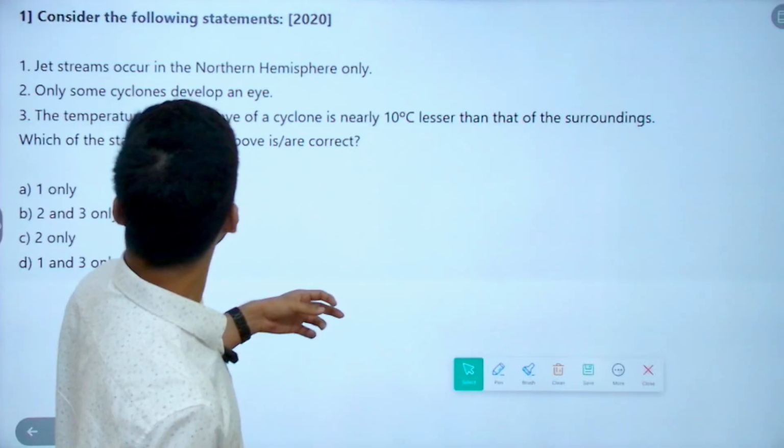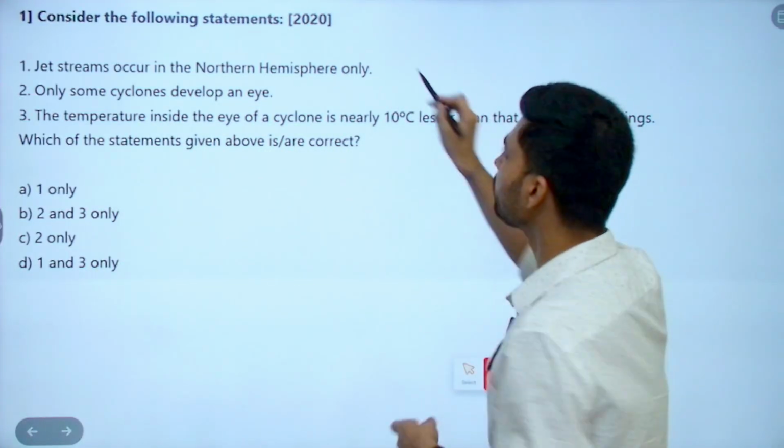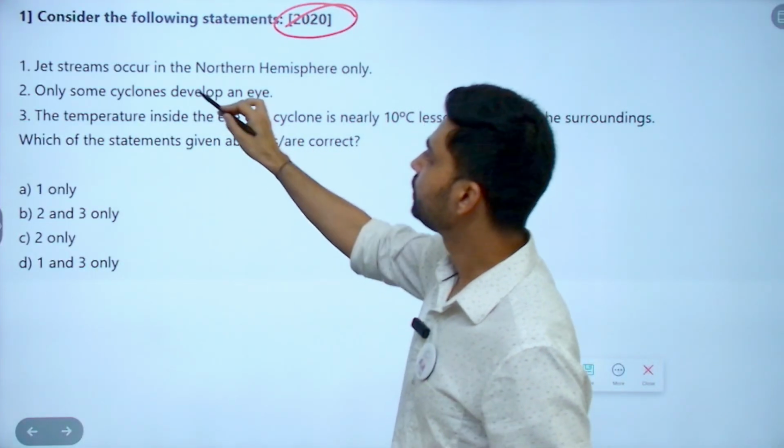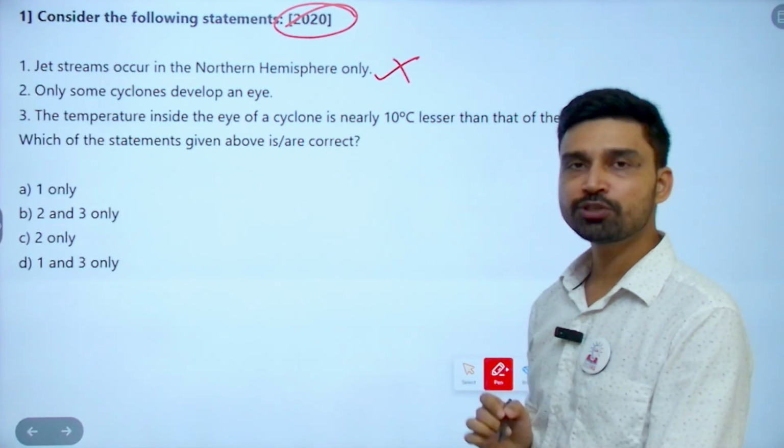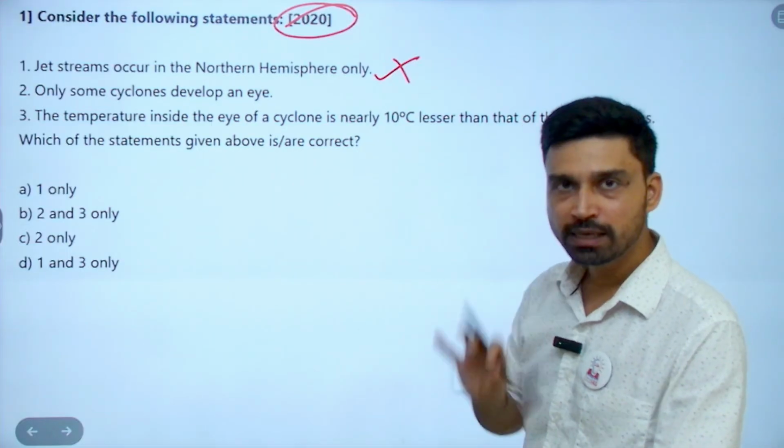Now coming to the next question related to jet streams, asked in 2020. Jet streams occur in the northern hemisphere only. That is incorrect. Jet streams occur in both the northern hemisphere as well as the southern hemisphere.